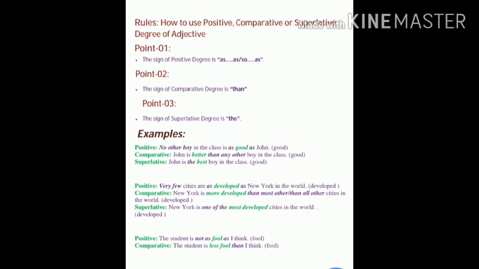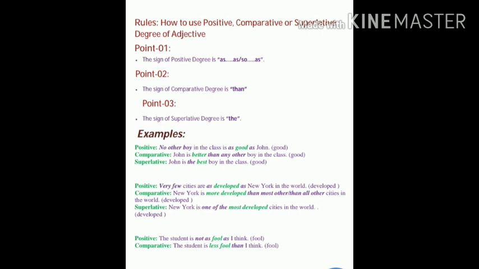First is positive degree. No other boy in the class is as good as John. Here as blank as is given, so good is the adjective, so we use the positive degree here. And second, for comparative degree, John is better than any other boy in the class. So than is given in this sentence, so we use the comparative degree, and the comparative degree of good is better. And in third sentence, John is the best boy in the class, so the is given here, so we use the superlative degree, and the superlative degree of good is best.